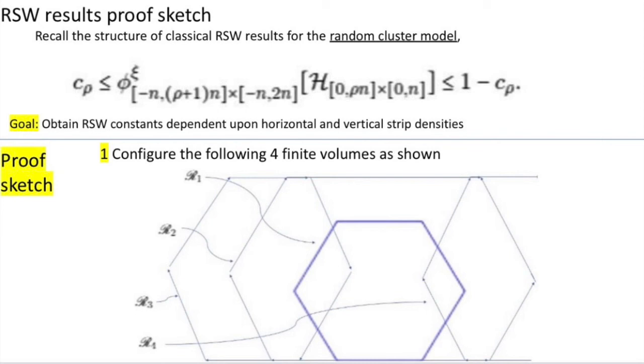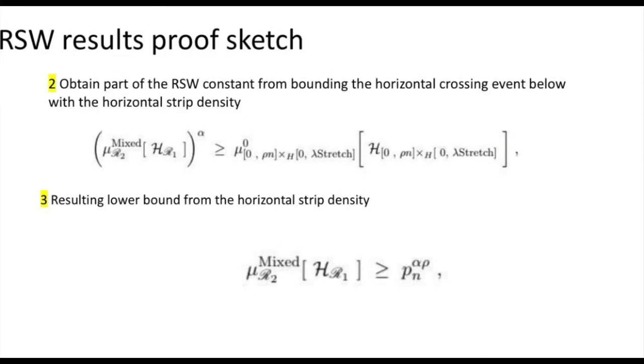We recall that for the random cluster model, the Russell-Seymour-Welsh results for horizontal crossing probability take the following form. And for a sketch of our proof, for the first step, we configure 4 finite volumes as shown. We have the centermost blue hexagon that's given by region R1, in addition to a slightly larger hexagon that's given by the region R2. And then we flank to the left and right the centermost blue region with regions R3 and R4. And we can obtain the constants that are C and 1 minus C that are given in the Russell-Seymour-Welsh results by looking at the probability under the high temperature spin measure under mixed boundary conditions of a horizontal crossing event occurring across region R1.